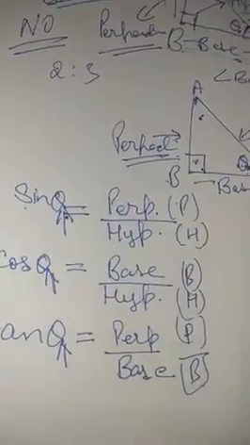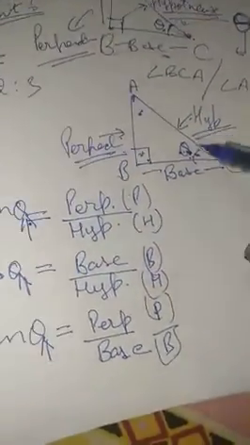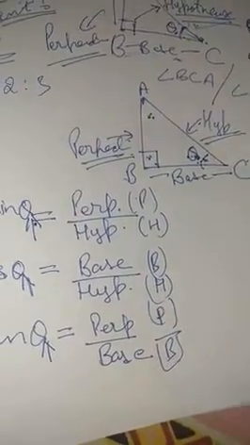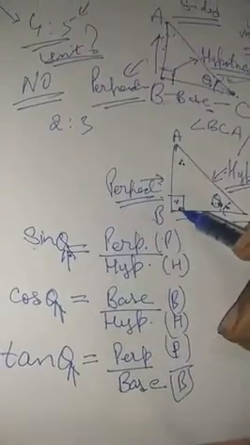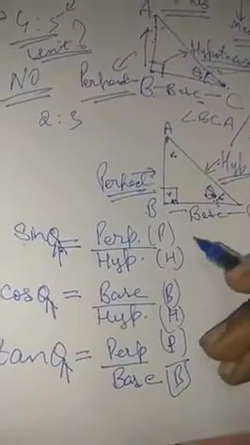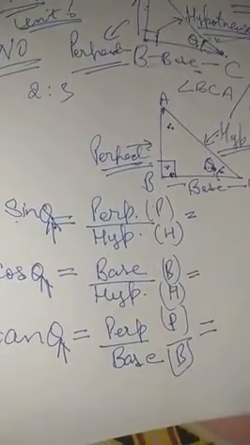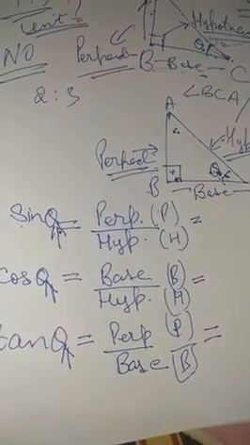This you will have to see, and it will keep on changing as per the question. Maybe theta is present over here, or maybe theta is present over here. But one of the angles will always be a 90-degree angle. Always remember this thing. Now, let's try to write down, as per the figure, what will be the trigonometric ratio? We know that sine theta is always perpendicular upon hypotenuse.